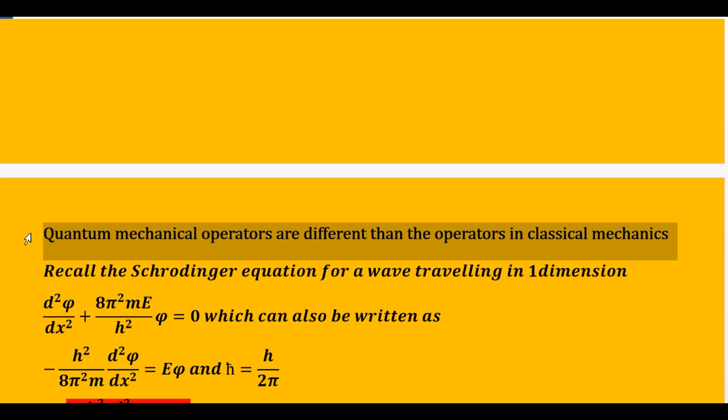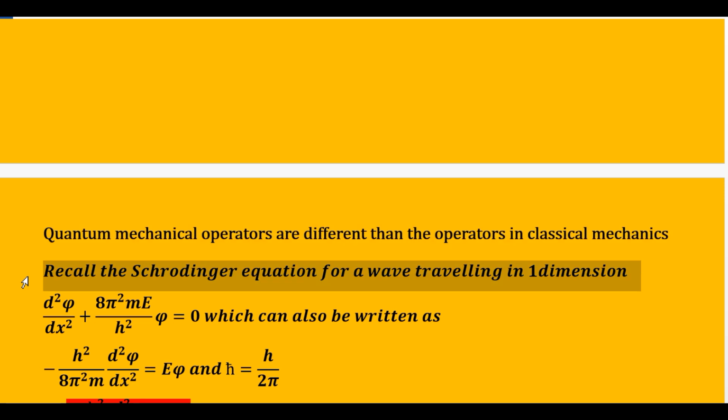But I will have to make a large statement over here that quantum mechanical operators are different from the operators in classical mechanics. Classical mechanics is the Newtonian mechanics, or the mechanics of large objects, of a cricket ball, of a football, etc. But quantum mechanics is the mechanics, or the science, of microscopic material, where you have very low mass and where you have the de Broglie hypothesis and Heisenberg's uncertainty principle operating on it. So here you will have operators like classical mechanics, but they are slightly different. They are not the same. So in order to understand some of the operators in quantum mechanics, let us do one exercise.